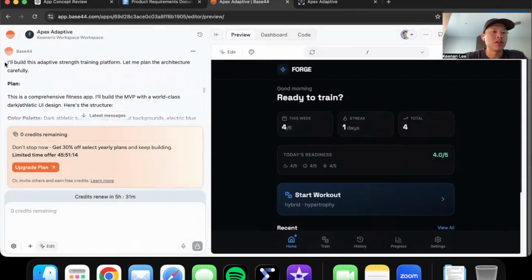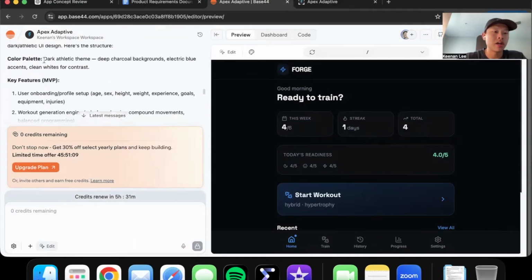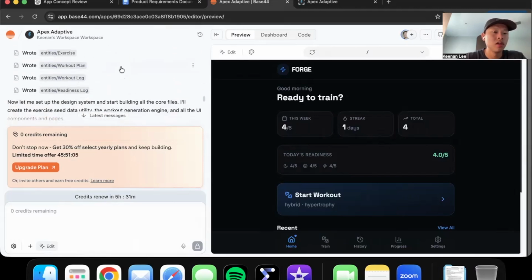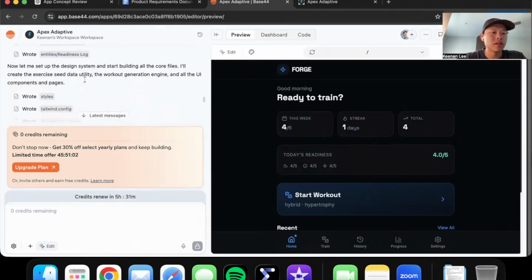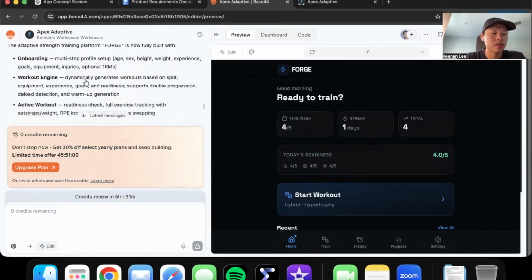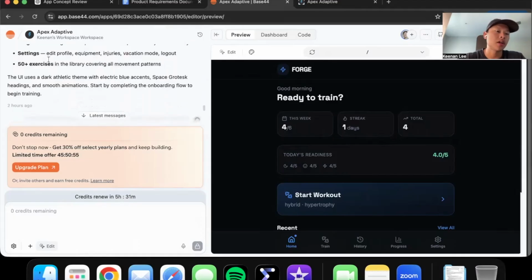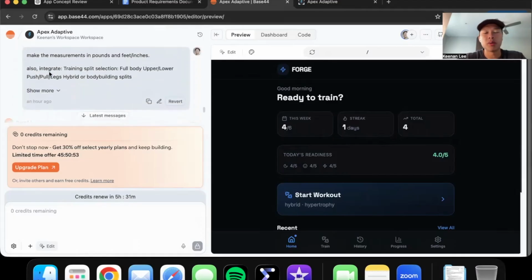Okay, so I'll build this adaptive strength training program, and then it planned the architecture. The color palette, everything, uses all the bullet points that I asked it to do. It wrote a whole bunch of code that I do not understand, a lot of code: how onboarding works, how the workouts work, history, exercises. By the way, I didn't even make a list of exercises. I just said upper body, lower body. I'm sure AI can figure it out. What's an upper body exercise? What's a push exercise? So none of the program is actually myself.